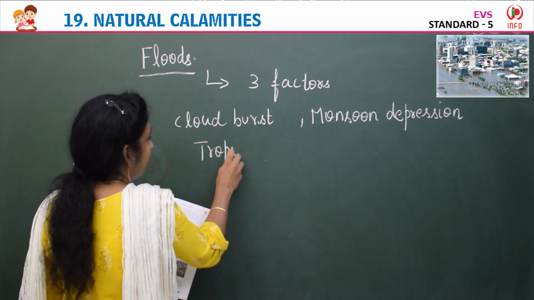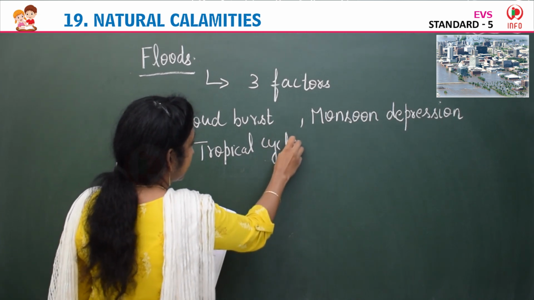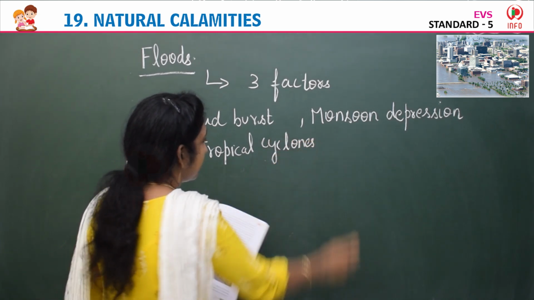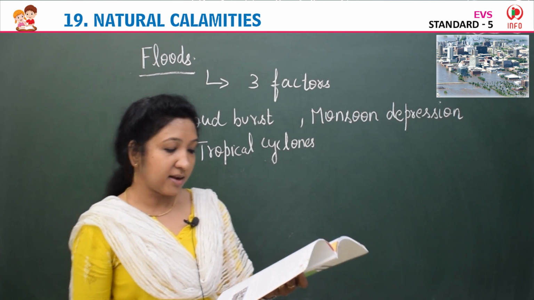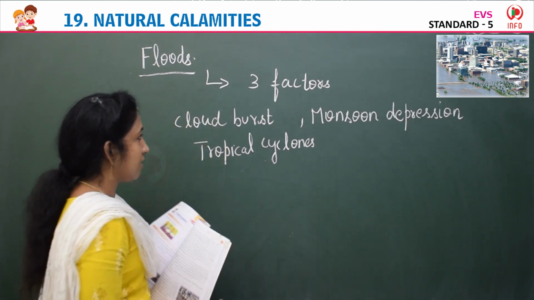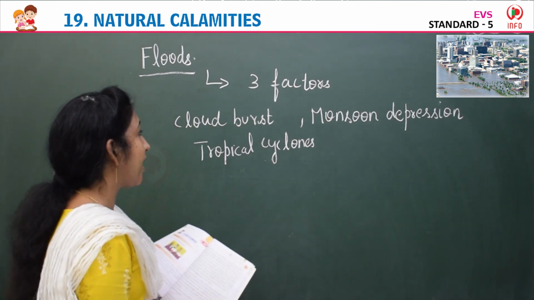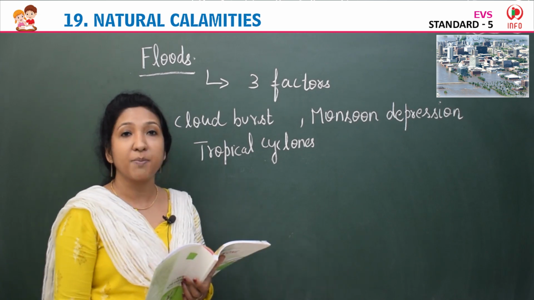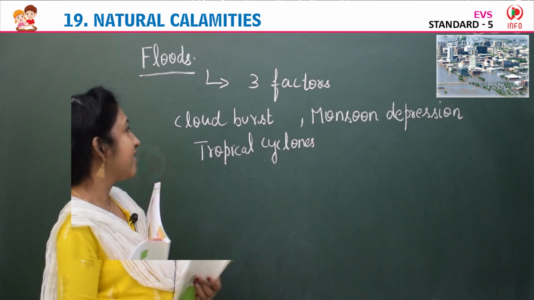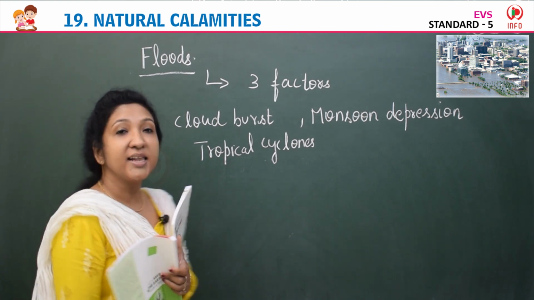Tropical cyclones are rapidly rotating storms. So, these are the three factors for floods: cloud burst, monsoon depression and tropical cyclones.